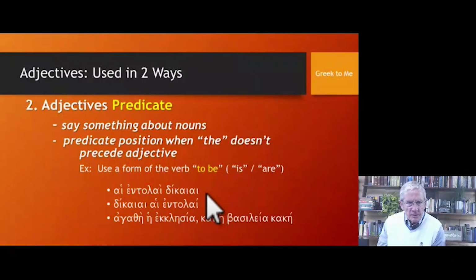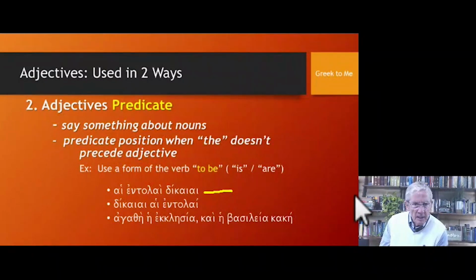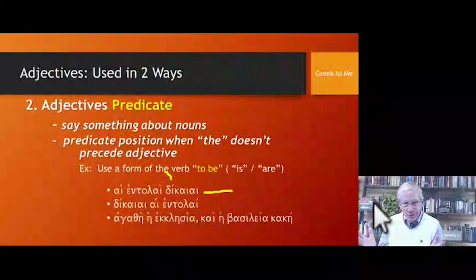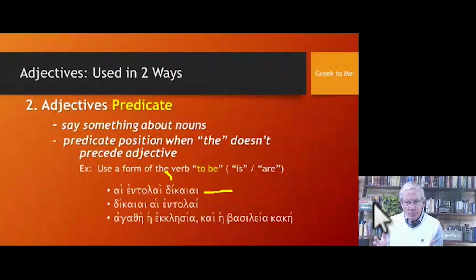Now, take a look at the first example right here. We have hai entolai dikai. Here's our adjective, righteous. Is there an article before it? No. So here we put in a form of the verb to be. And this would be translated, the commandments are righteous.